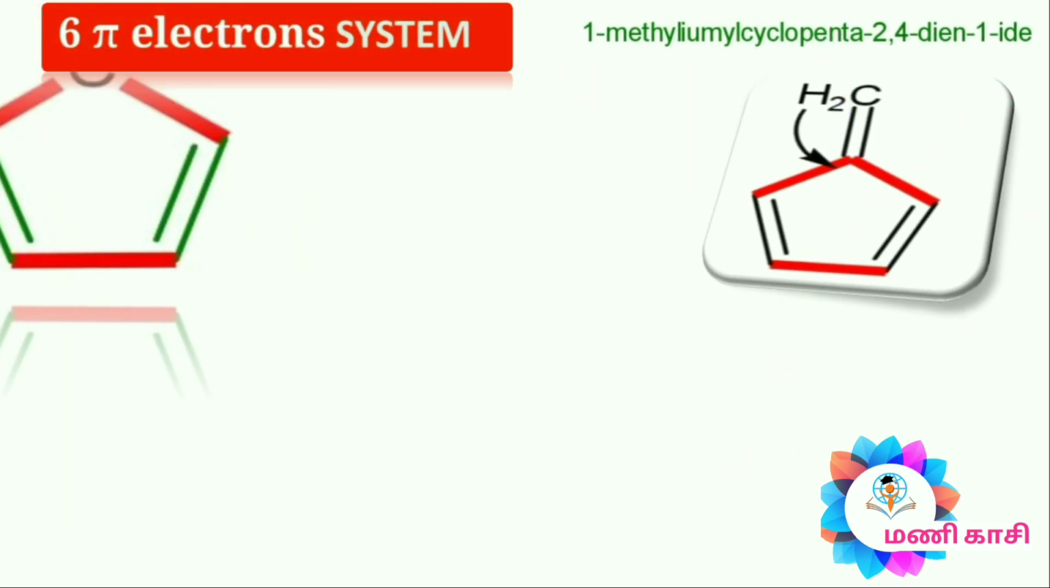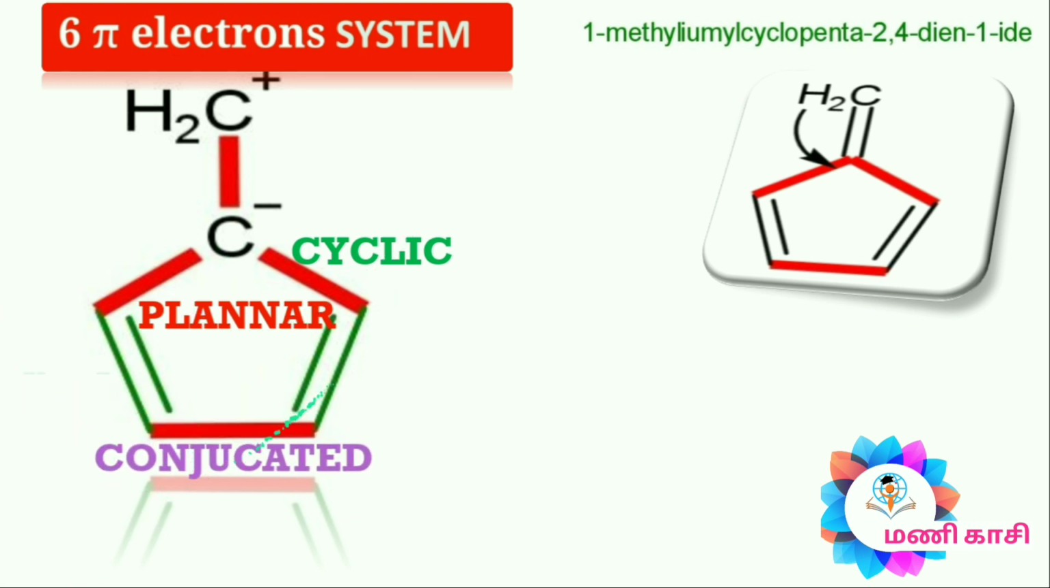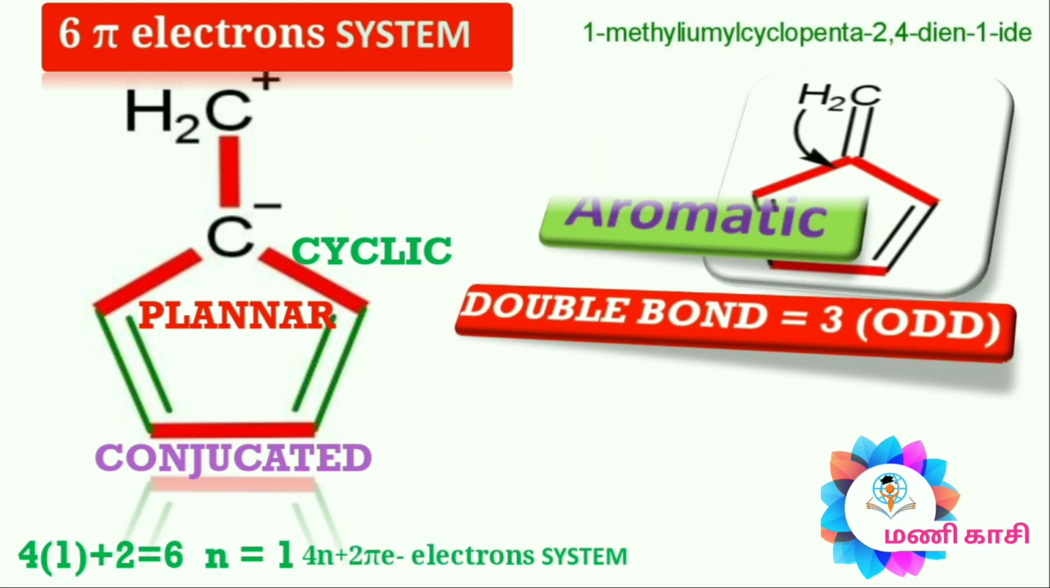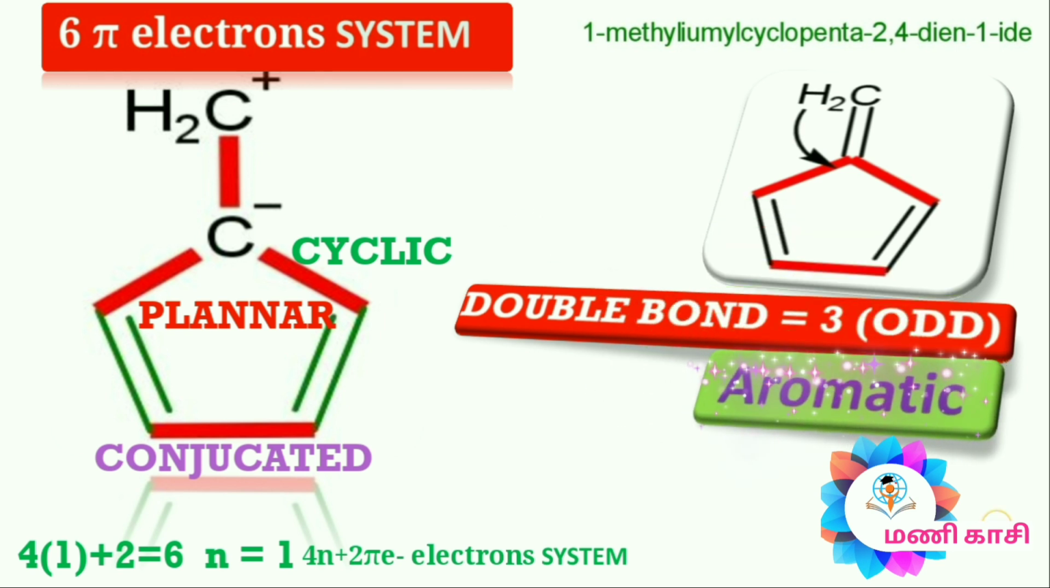In the case of the cyclopentadiene cation, it completely fulfills the Hückel rule. It follows cyclic, planar, conjugated pi bonds. It follows the 4n plus 2 pi electron system. The anion also participates in delocalization. The total number of pi bonds is 3. So it is an aromatic compound.